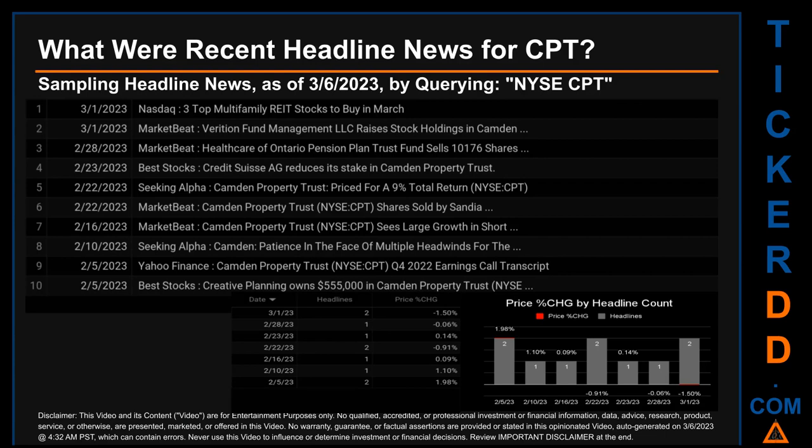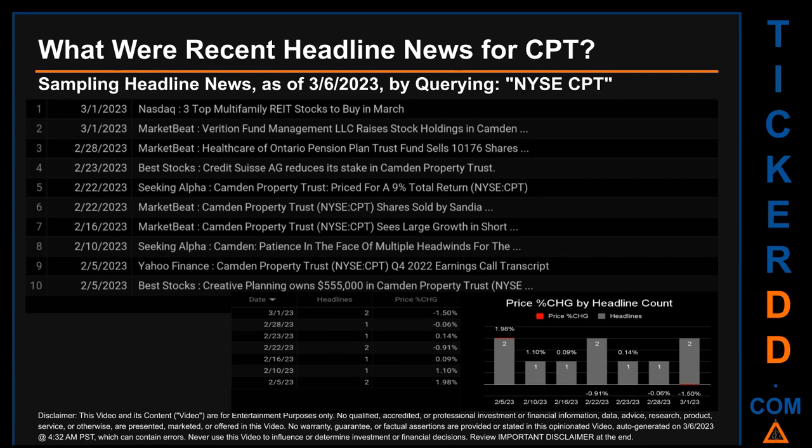The results show 10 unique headlines, published across 7 unique dates. Publication dates span 24 days. The latest publication was Wednesday, March 1, 2023, when there were 2 found headlines. Nasdaq published the headline that read, 3 top multifamily REIT stocks to buy in March. MarketBeat published the headline that read, Verition Fund Management LLC raises stock holdings in Camden.